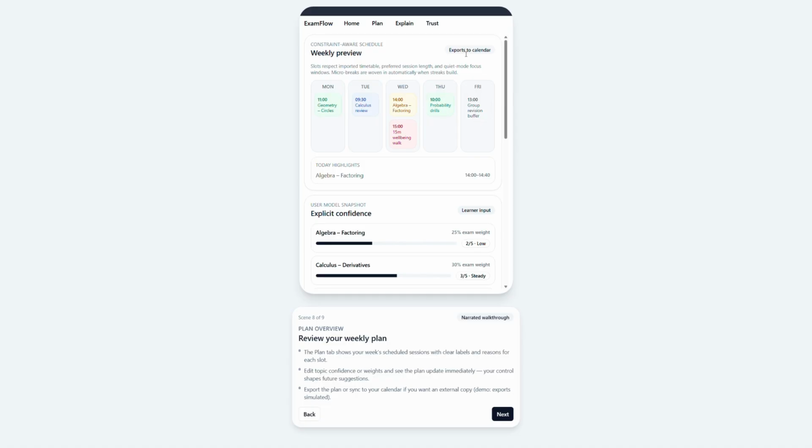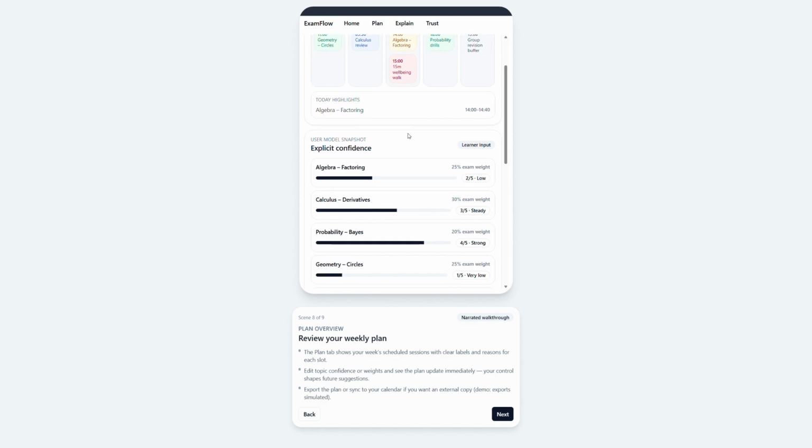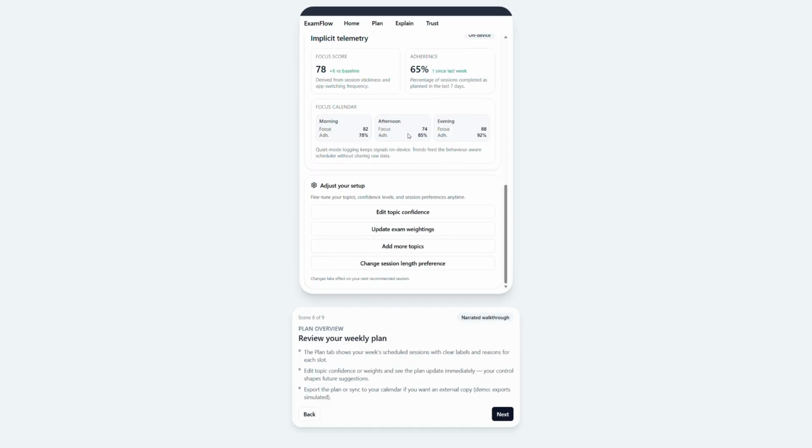Joe then reviews the weekly preview. Sessions respect his imported timetable, preferred session length, and quiet mode of focus windows. Wellbeing micro breaks are woven in automatically. Joe edits confidence or exam weights. The plan updates immediately, reinforcing that his inputs still shape the schedule.